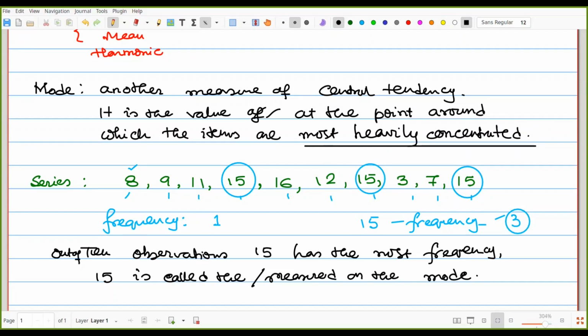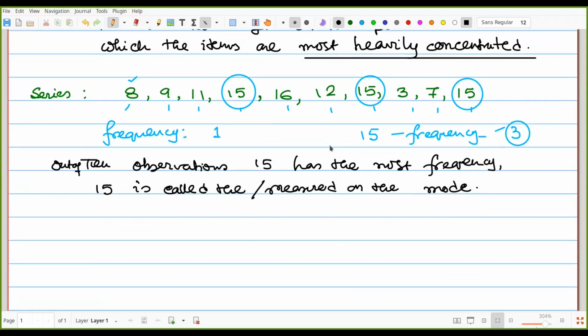Okay. Next we should proceed with grouped data and also ungrouped data. This is the case for ungrouped data, because no range has been given. When ungrouped data is given, find out which data or item is appearing most of the time. Its frequency is the maximum, and that one is the mode.